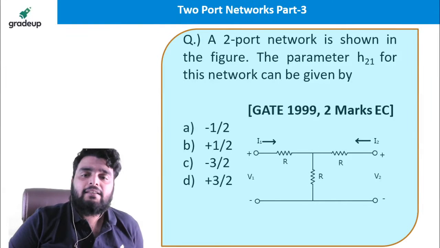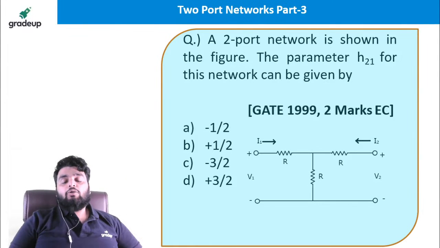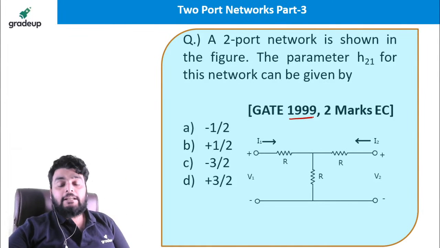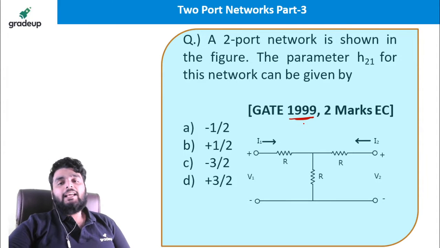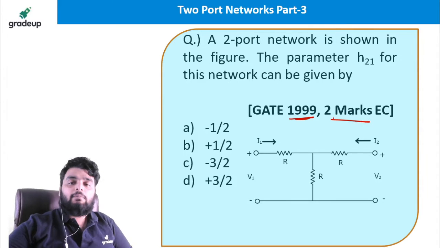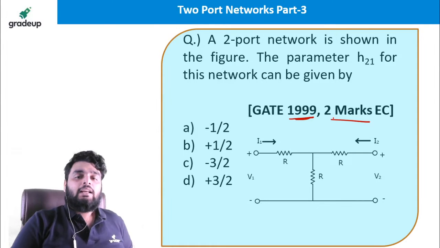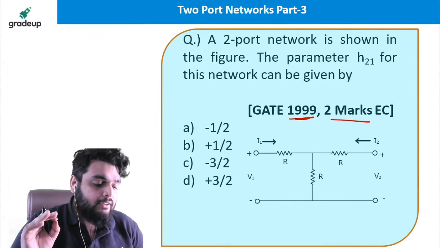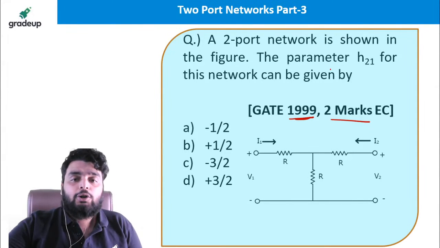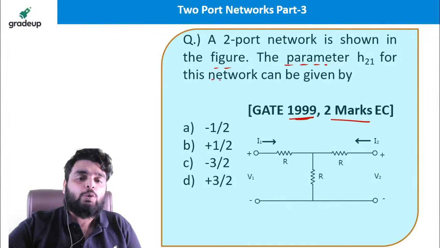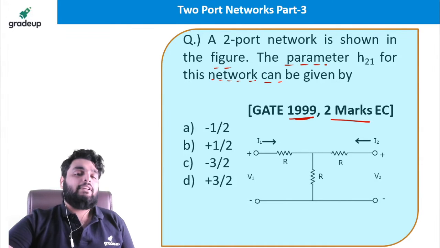This question has been asked in the GATE exam. You can see GATE 1999, how old a question it is, right? It is a 2 mark question in GATE 1999. What is given in the question? Look carefully, we will solve this question. A two-port network is shown in the figure. The parameter H21 for this network can be given by.